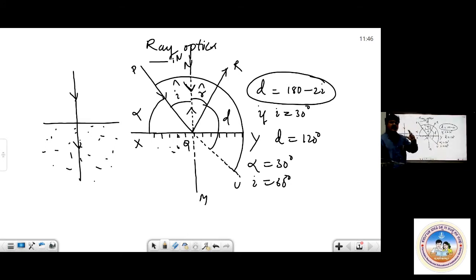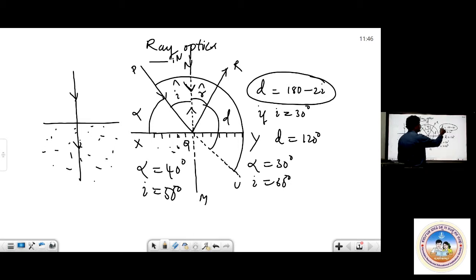If you are a little more intelligent, you can do that. If alpha is 40 degree, what is I? I is 50 degree. Use this in the formula: D equals 180 minus 2 into 50, 2 into 50 is 100, 180 minus 100 is 80. That is twice of 40 degree. If you have that idea.